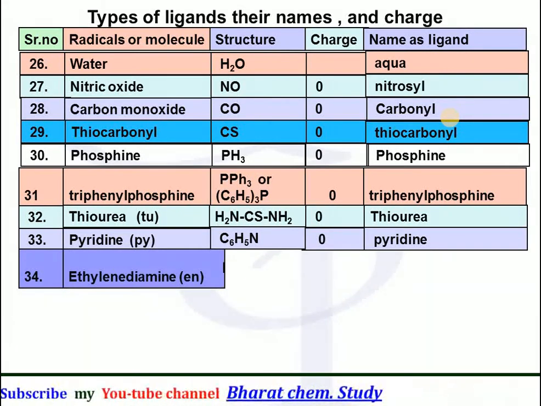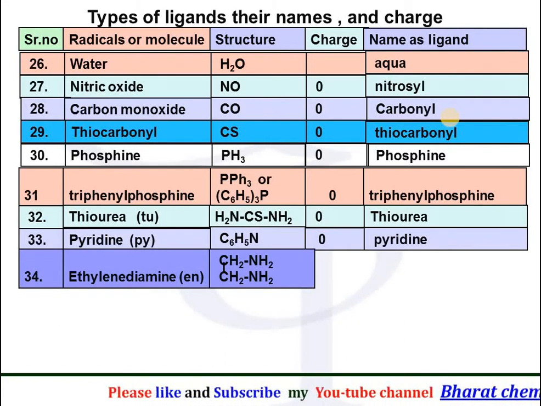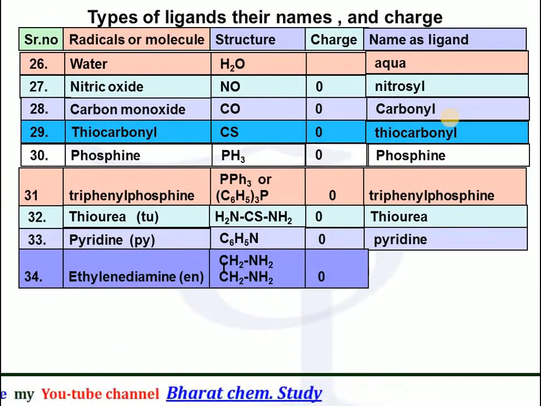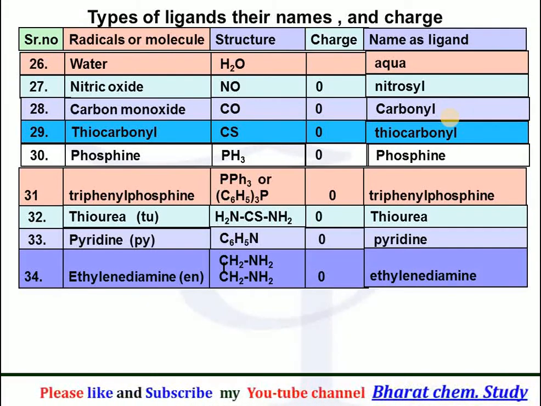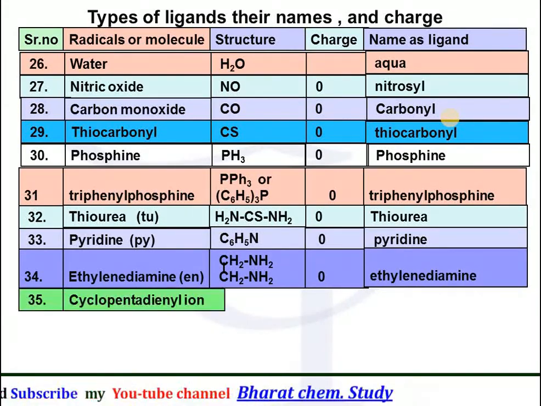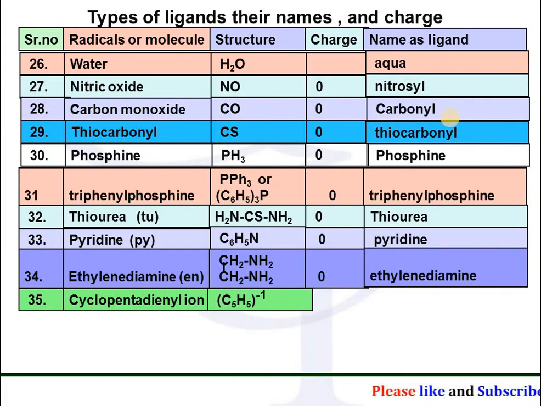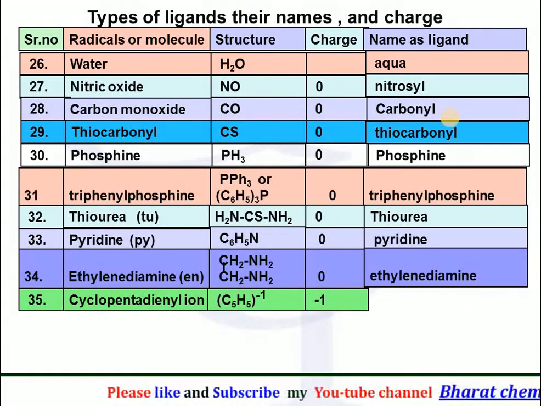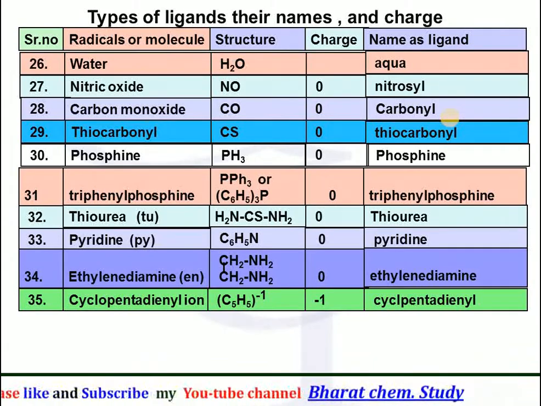Ethylene diamine, abbreviation EN, formula CH2NH2 twice. Most of the time its abbreviation is used. Its charge is 0, and its name is written as ethylene diamine. These days, instead of this name, the name ethane 1,2-diamine is used. Cyclopentadienyl ion, having the formula C5H5, charge -1, and its name as a ligand is written as cyclopentadienyl.